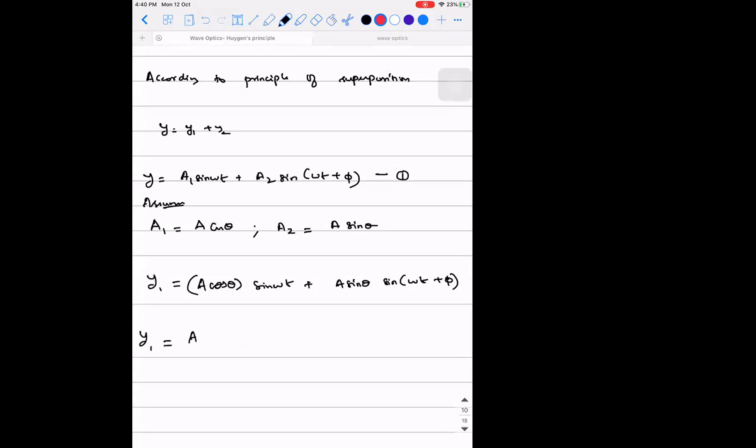So this will be A into sine omega t cos theta plus sine theta into the sine omega t plus phi. What can we do? We can write it as sine omega t cos phi plus cos omega t sin phi. Right?